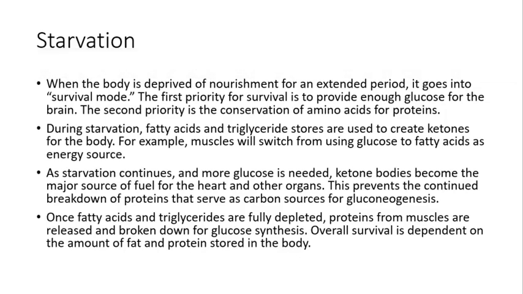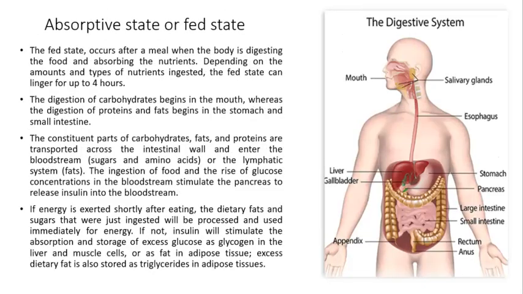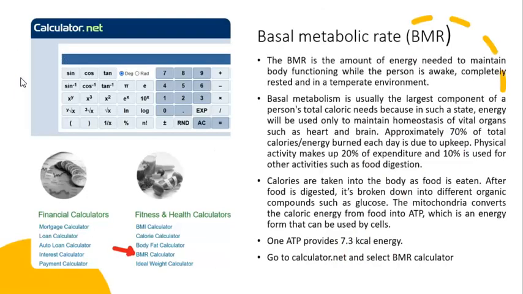So to summarize, we have three metabolic states: starvation, fasting state, and fed state. In these different states, we're going to use the energy in order to supply the body requirements. But what is the base of these body requirements? For that, we're going to have the basal metabolic rate, or BMR.